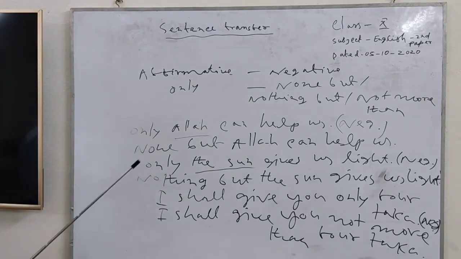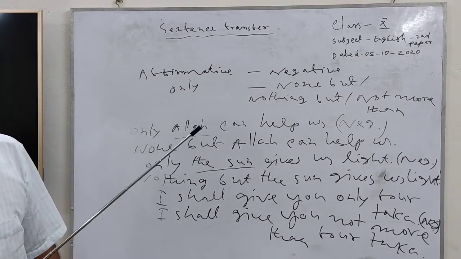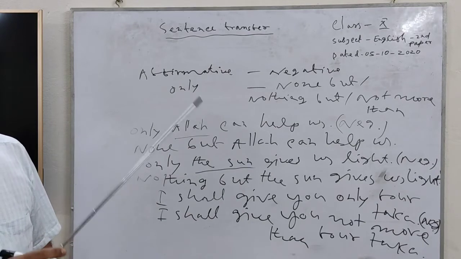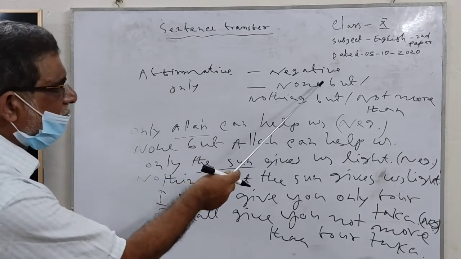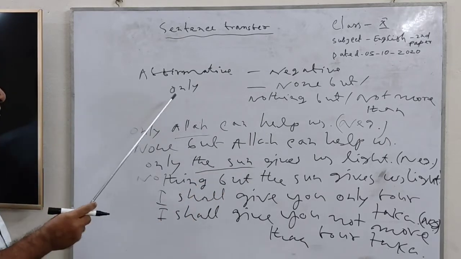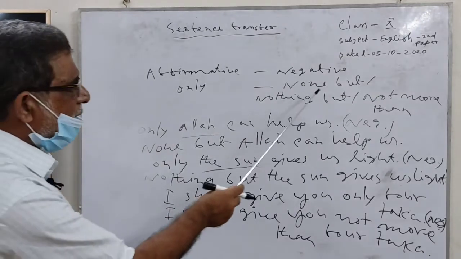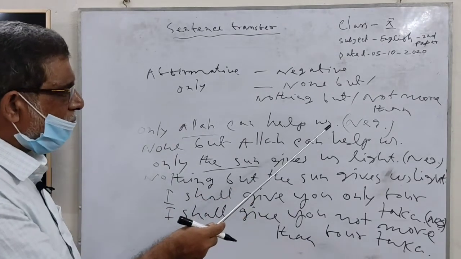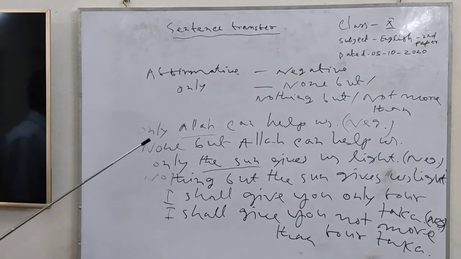After all, what have we learned from this topic? We have learned affirmative sentence and negative sentence. Only is an affirmative sign. None but, nothing but, not more than are negative signs.